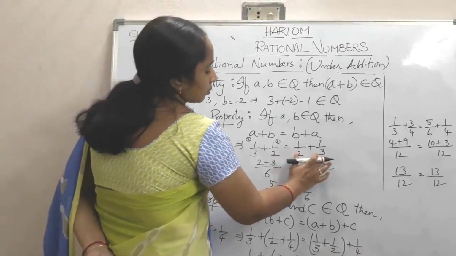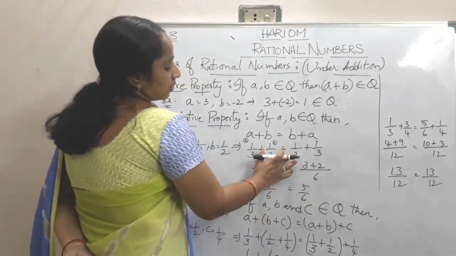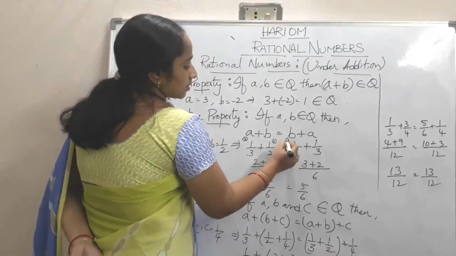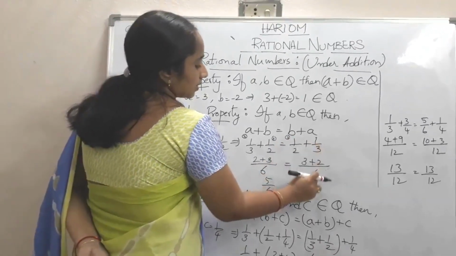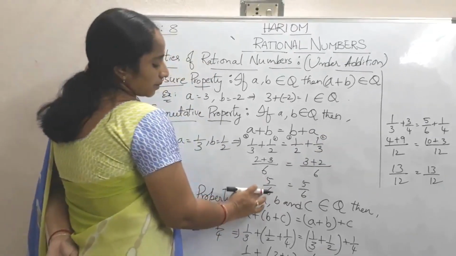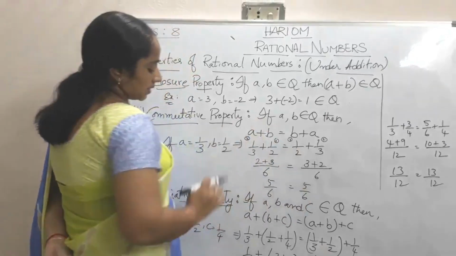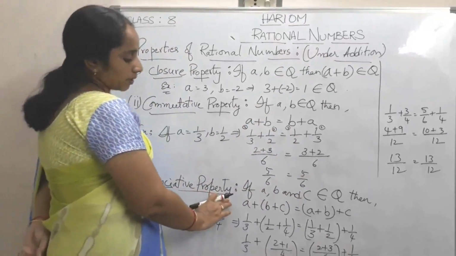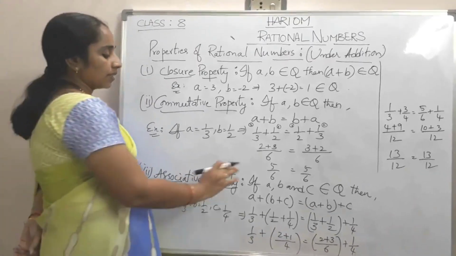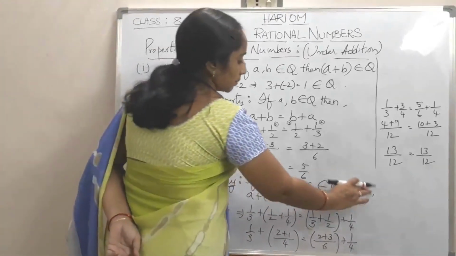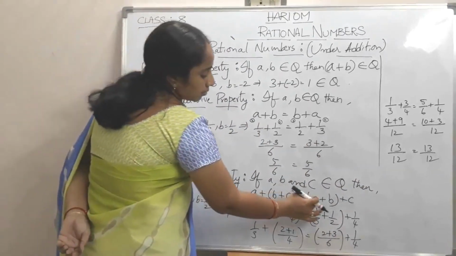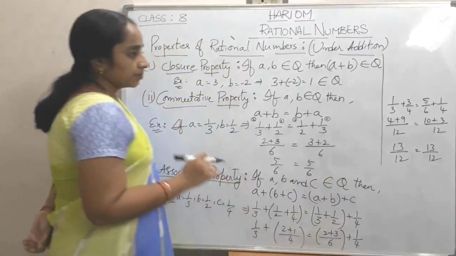Now again 2 and 3 LCM is 6. In 2 table, 6 3 times. 3 into 1, 3. 3 table 6, 2 times. 2 into 1, 2. So it is 5 by 6 is equal to 5 by 6. It is commutative property. And the next one is associative property. If A, B and C belongs to Q, then (A plus B) plus C is equal to A plus (B plus C).